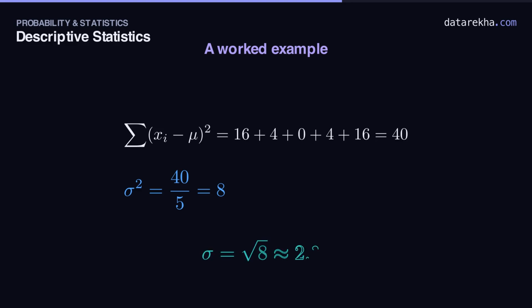Step 4. The standard deviation is the square root of the variance. The square root of 8, about 2.83. So a typical mark sits roughly 2.8 from the mean of 6.